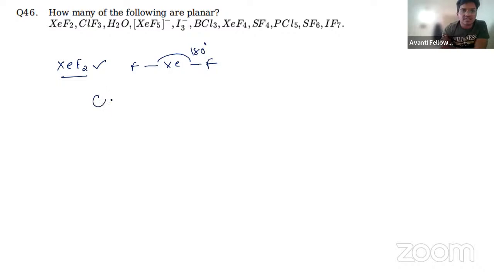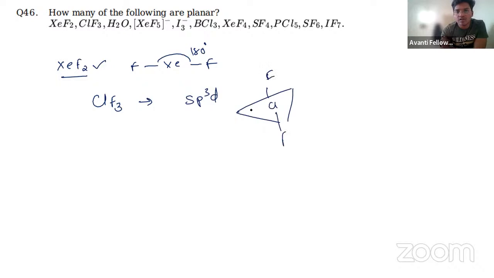ClF3 we have seen, it is T shaped. It gets sp3d hybridization. If I try to draw it here, chlorine and fluorine, 2 fluorines are outside the plane, one above the plane and one below the plane, so this is not a planar one. Next, H2O, obviously this is a bent V shape structure.